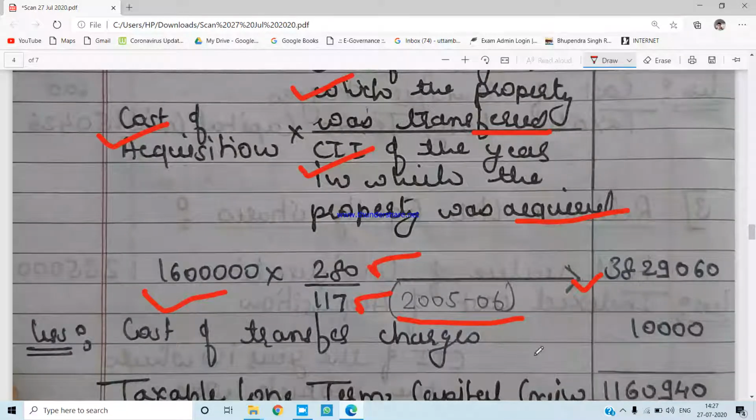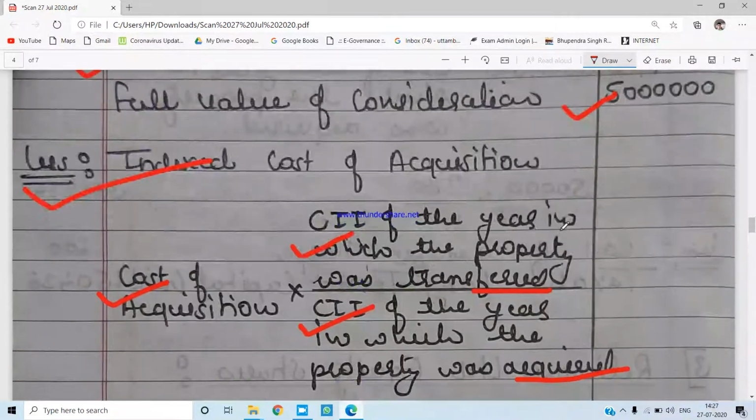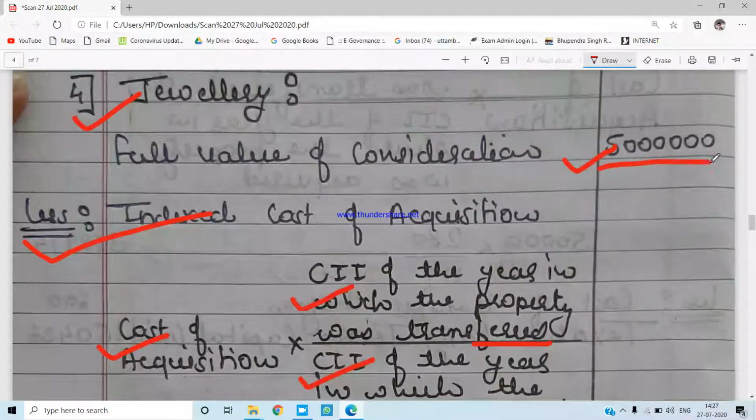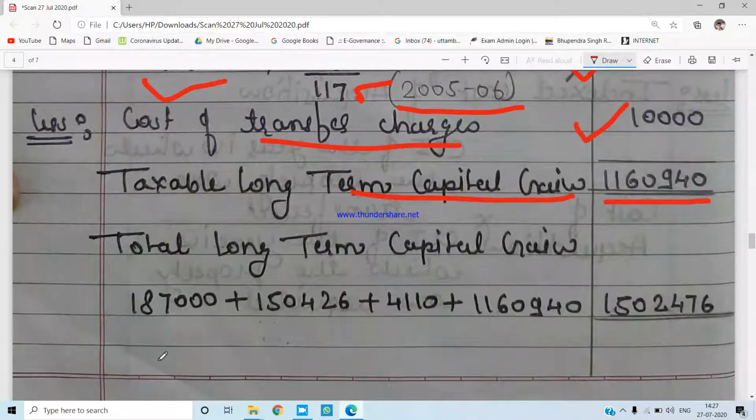Apart from that, he has spent a certain amount, that is rupees 10,000, as transfer charges. So if you deduct these two from the full value of consideration of rupees 50 lakhs, you will get the taxable long-term capital gain from the sale of jewellery, rupees 11,60,940. So there were a total of 4 assets.